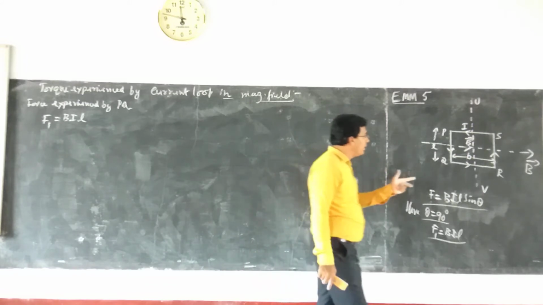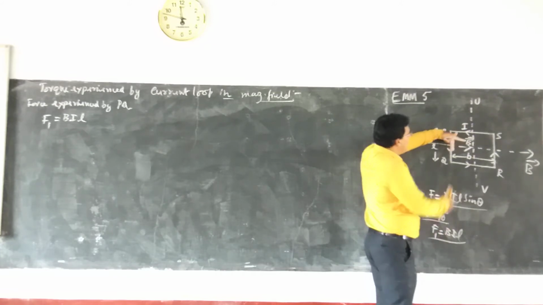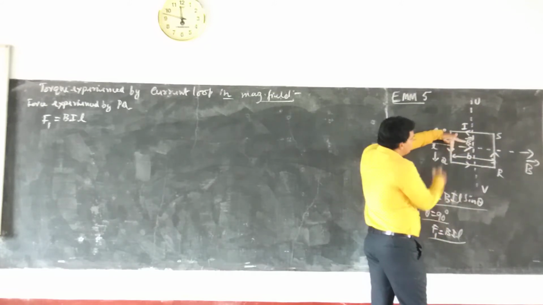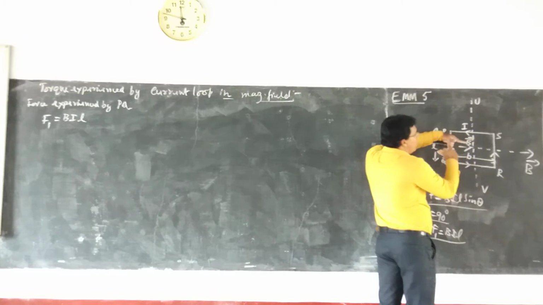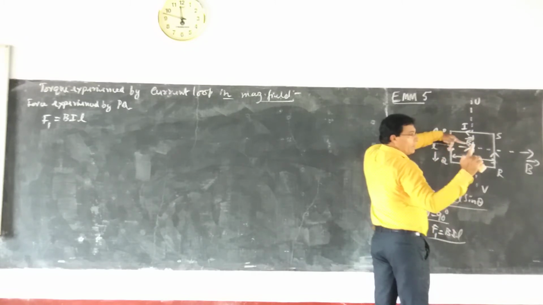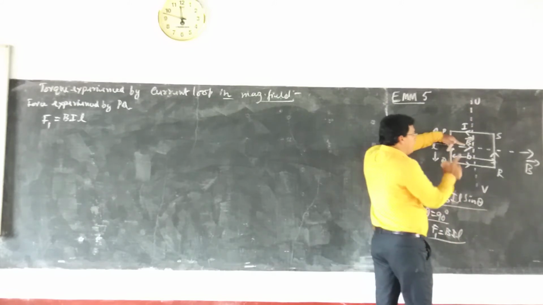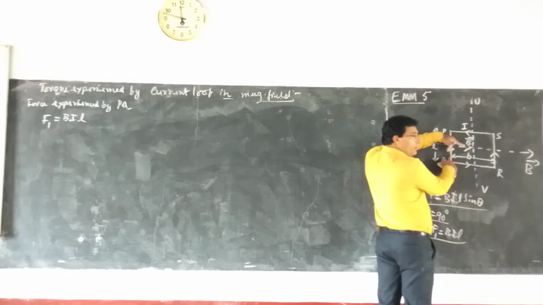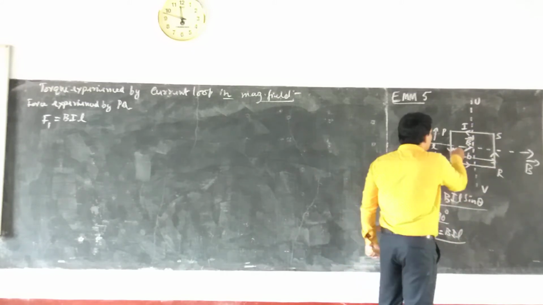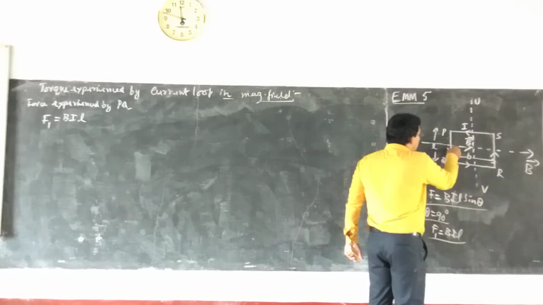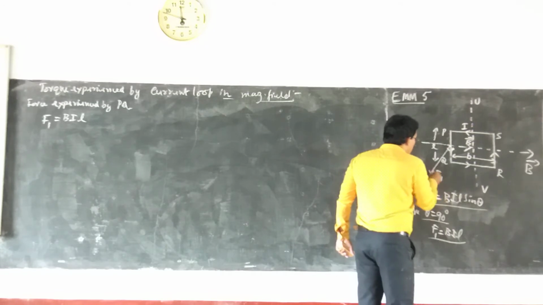Then how can we apply it? You know, current in downward direction. So I will hold like this. Current in the direction of the central finger, as it is shown here. Field is in this direction, direction of fourth finger. Then the force will be in this particular direction, that is towards the observer, perpendicular to the plane of the board or plane of the paper. So F1 will be in this direction, forward.